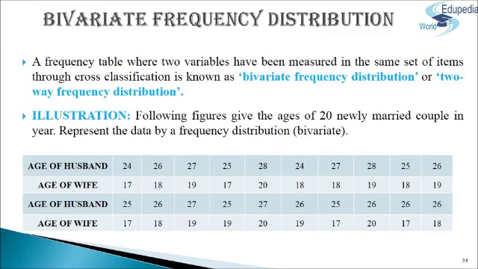A frequency table where two variables have been measured on the same set of items through cross classification is known as bivariate frequency distribution or two-way frequency distribution. Various values of each variable are grouped into various classes, not necessarily the same for each variable. Let us take the following illustration. The following figures give the ages of 20 newly married couples in years. Represent the data by a bivariate frequency distribution.